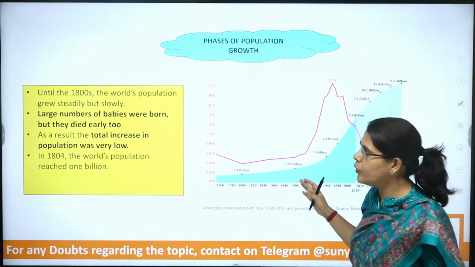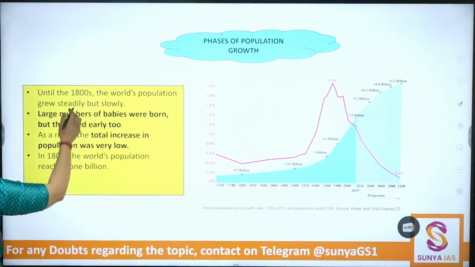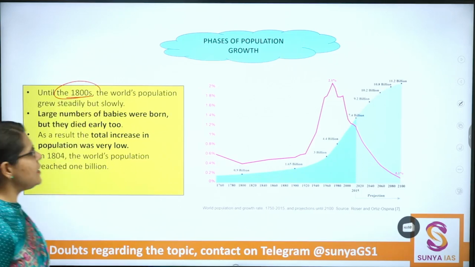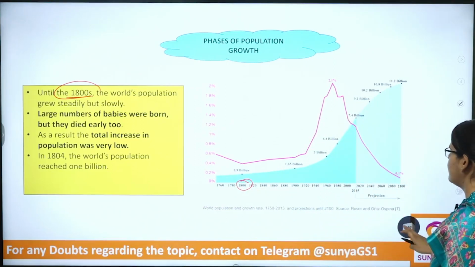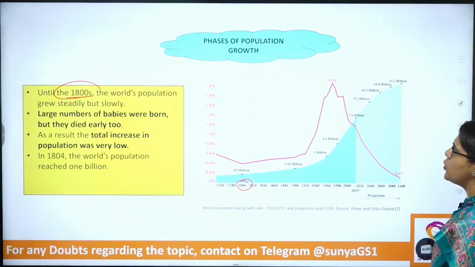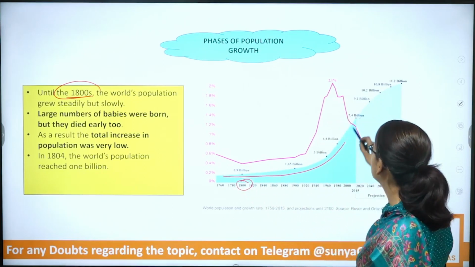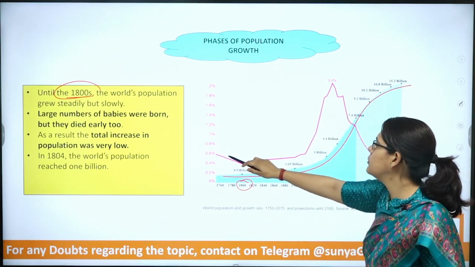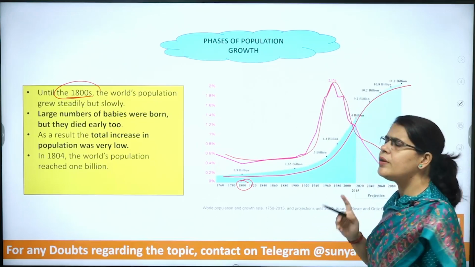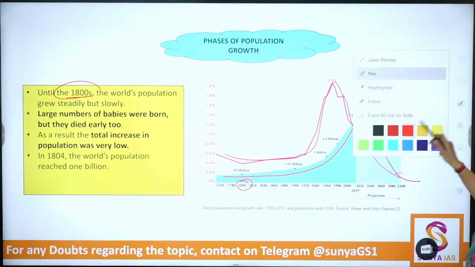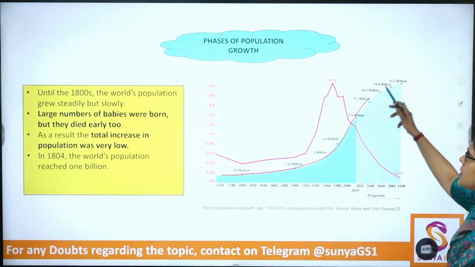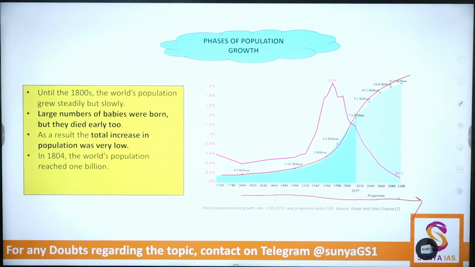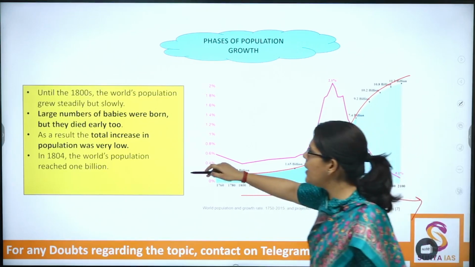Let's understand that. Till the 1800s, world population was growing steadily but slowly. This graph must also be taken along with our discussion: the population in absolute numbers and the population growth rate. Just draw it once, do not draw it on every slide. I'll be showing this on every slide. Just remember that this is the population in absolute numbers, the years and the projections for the future, and the population growth rate.